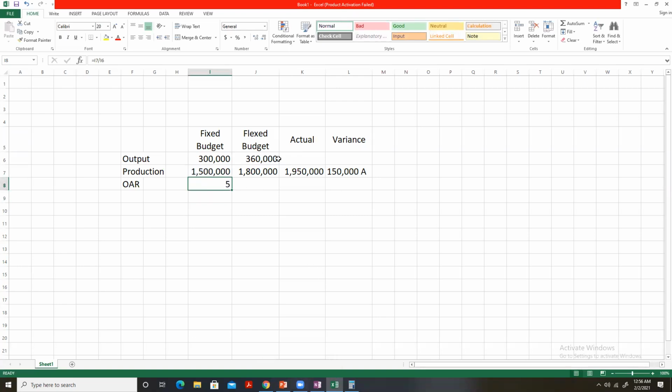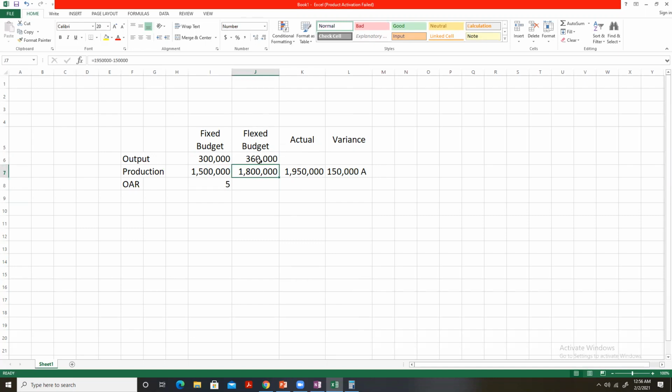Since this fixed budget is prepared on the basis of the budgeted activity level, that is 300,000 units, it may not be suitable for comparison to be made at 360,000 units.